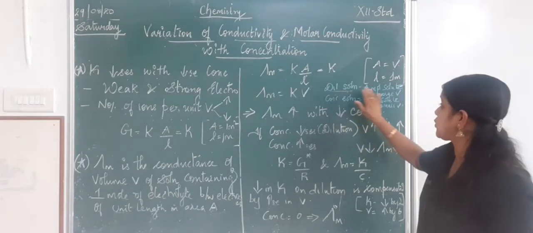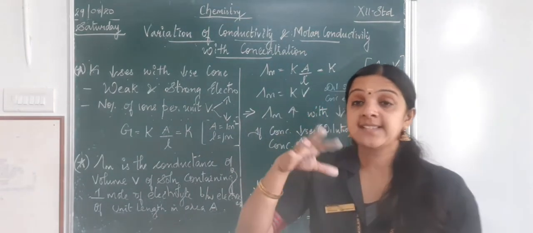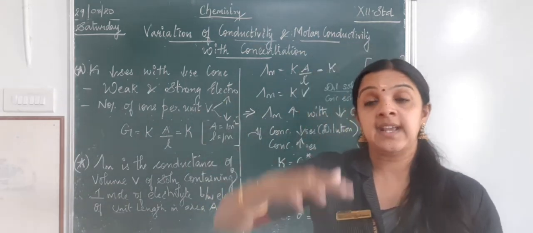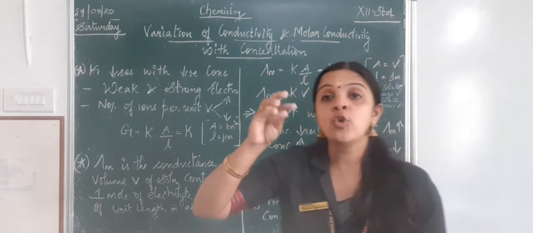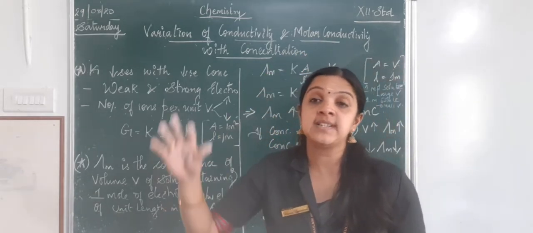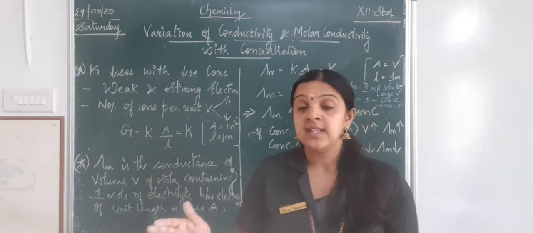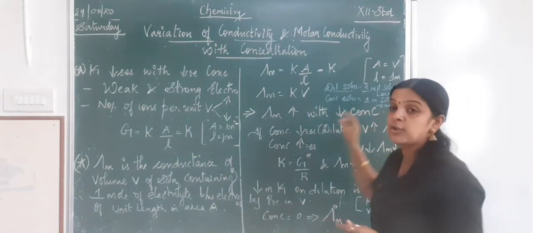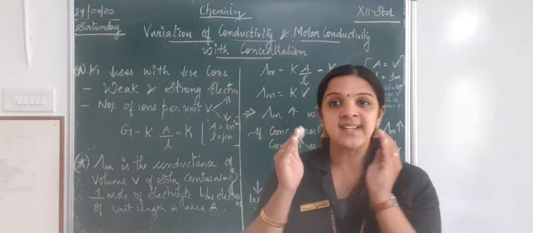When the concentration becomes low, the volume becomes more. But if the concentration is high, when the concentration of the solution increases, the 1 mole of the solute will be present in a small volume, where my area will be decreasing.